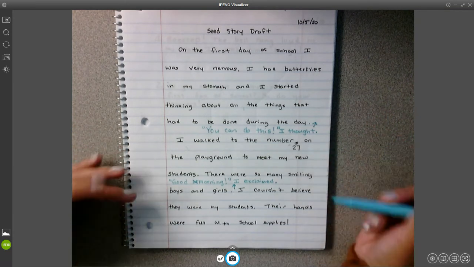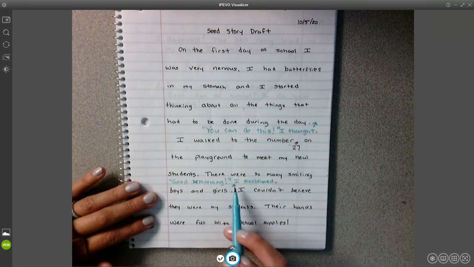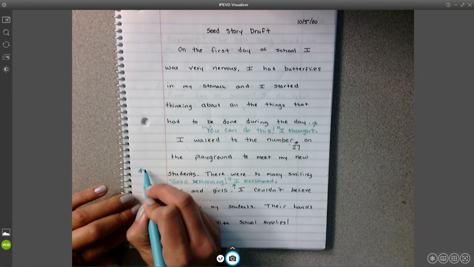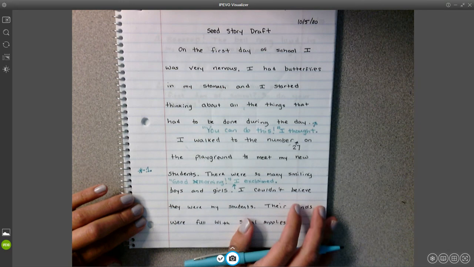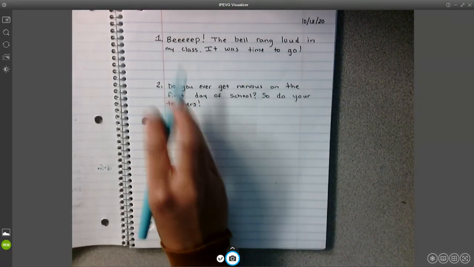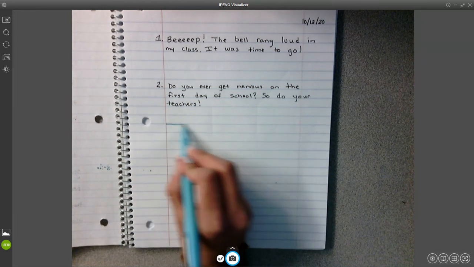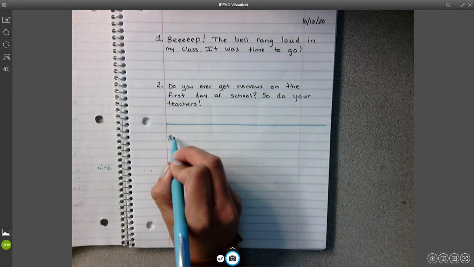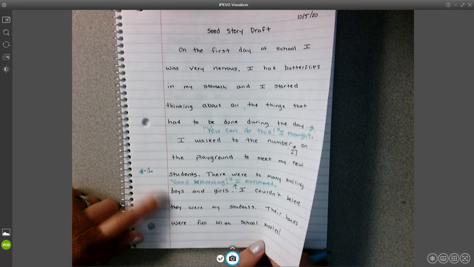lines. If you don't have space on those skipped lines, then put an arrow and then a star like this and a number. So I'm going to put star number 1, and that's going to tell me to go to the next page and find it. And maybe you can add it to your leads page. You can maybe cut it in half with a pencil and then just write star 1, and that'll tell you where to go when you're re-editing this.